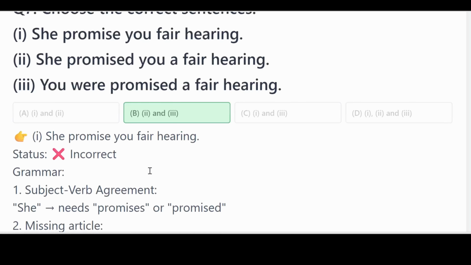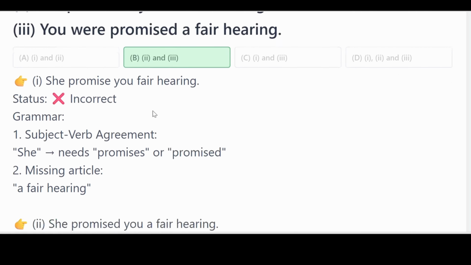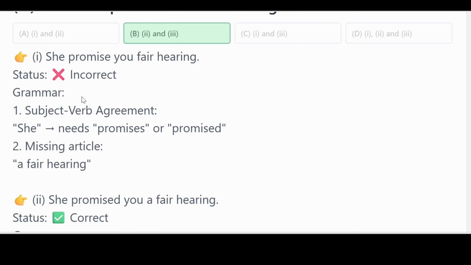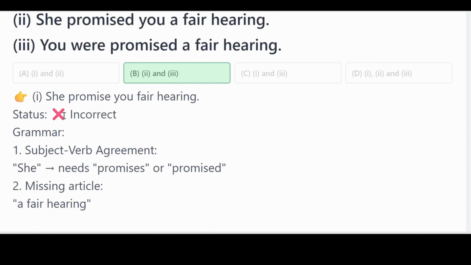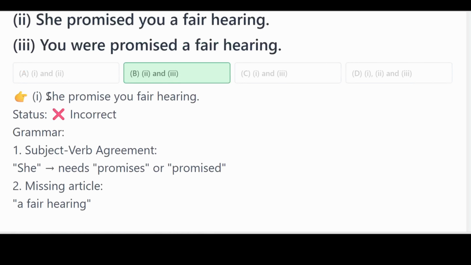If you look at sentence number 1, she promised you fair hearing. The reason it is incorrect is the subject-verb agreement: she needs promises or promised. It's also missing an article, which is a fair hearing. It should be she promises you a fair hearing. So that sentence would be correct, but in this case, this one is incorrect.